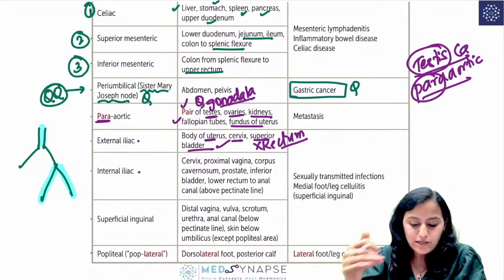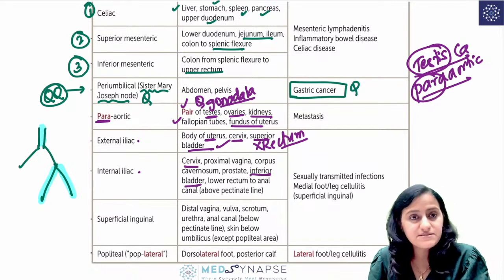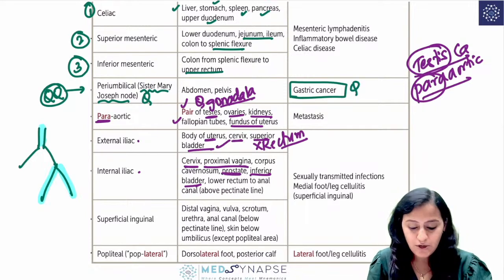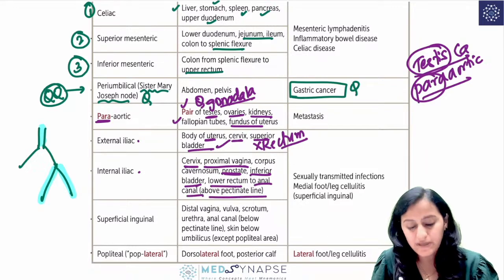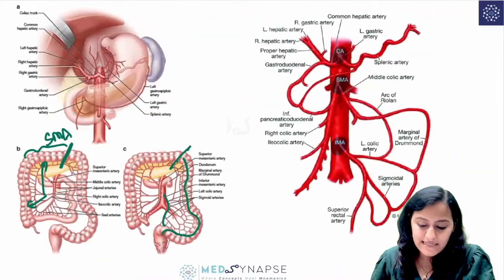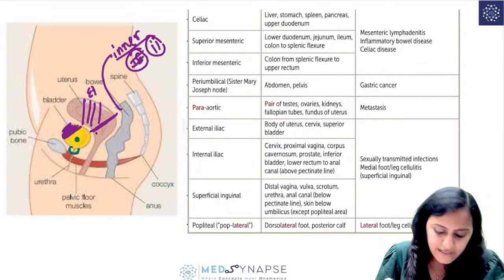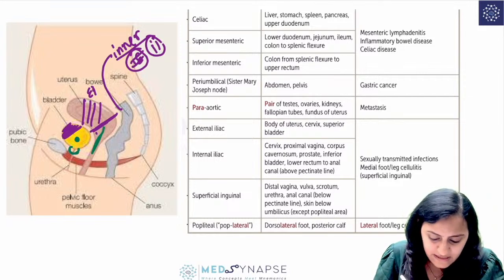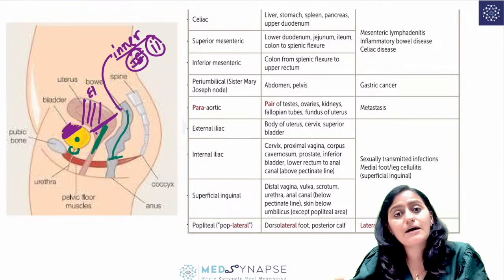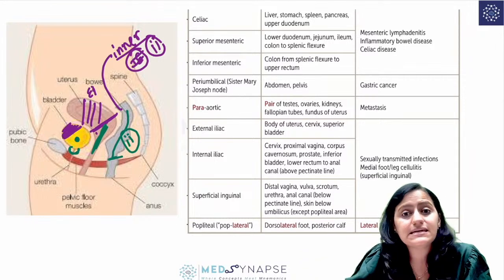Okay? Now the lower part which is there: the inferior bladder, the remaining part of cervix, the proximal vagina, bladder ke niche you have prostate, all of this and the lower rectum to anal canal above the pectinate line. These are going to go into the internal iliac. So again, if you come to this image, this one including the prostate here, including the cervix and the upper vagina, including the rectum, anal canal up to the pectinate line, all of this is going to go into the internal iliac lymph nodes.